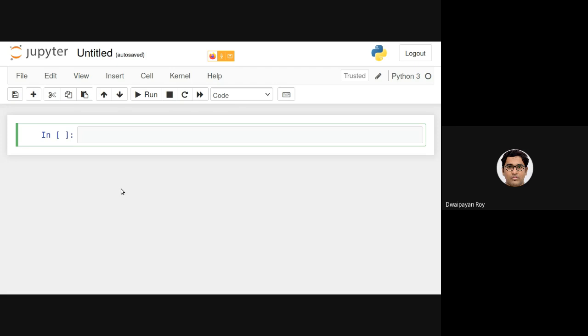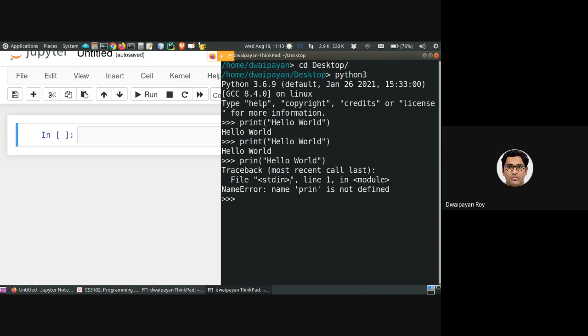Anyone? Interactive. Sorry? Interactive, right? Interactive. So why is it not a script? Yes, it is actually interactive. I am telling why it's not actually a script. It is actually interactive, but it has some further advantage over the basic script that we have written here as well.